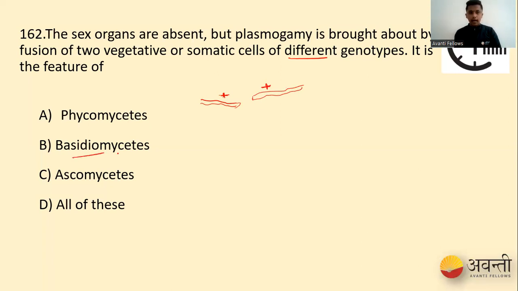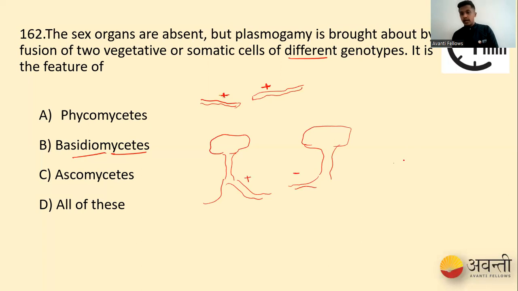Whereas when it comes to Basidiomycetes, let us say we have one mushroom here and another mushroom here, and they have mycelia. Let me call this one plus mycelia and the other minus mycelia. That is why we call it plus strain and minus strain, or two different strains. So they come close together and perform this fusion. This fusion is seen in Basidiomycetes, when two different strains come and fuse. So that is why our option is Basidiomycetes, not Phyco or Ascomycetes.